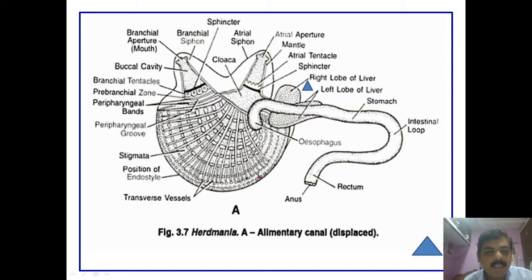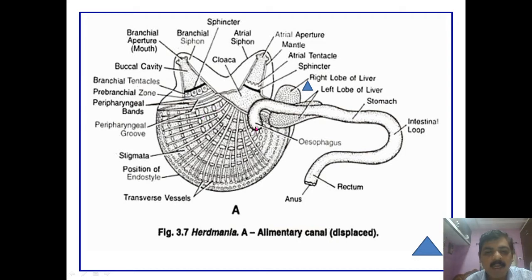This figure shows the digestive system or alimentary canal of Herdmania. The digestive system starts from the branchial aperture or mouth, then leads to the buccal cavity, then to the peripharyngeal bands, the prebranchial zone before the gills, and after this the gills or stigmata, where most of the body is occupied by this pharynx region.